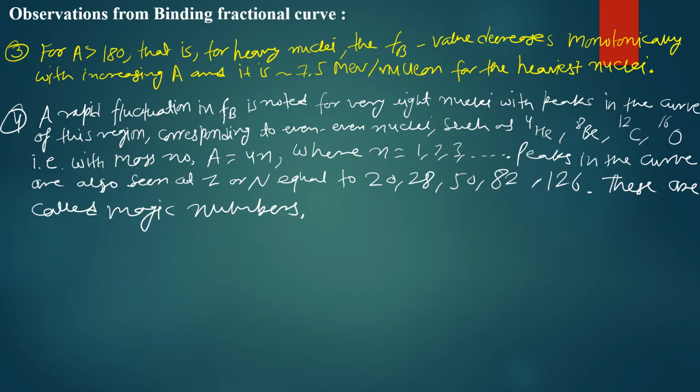Now move to the next and most important finding of the binding fraction curve: a rapid fluctuation in the fractional binding energy is noted for the very light nuclei, with the peaks in the curve for this region corresponding to the even nuclei such as helium 4, beryllium 8, carbon 12 and oxygen 16, that is with mass number A equal to 4n, where n represents an integer value, and peaks in the curve are seen at Z or N equal to 20, 28, 50, 82 and 126. These are called the magic numbers.